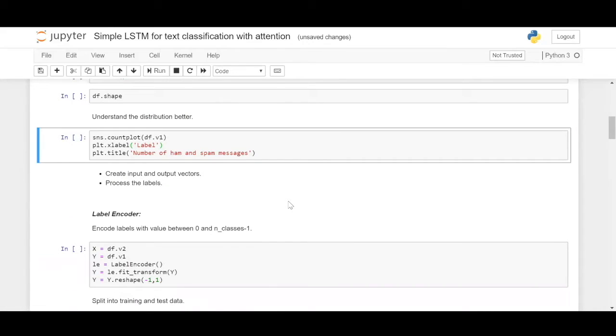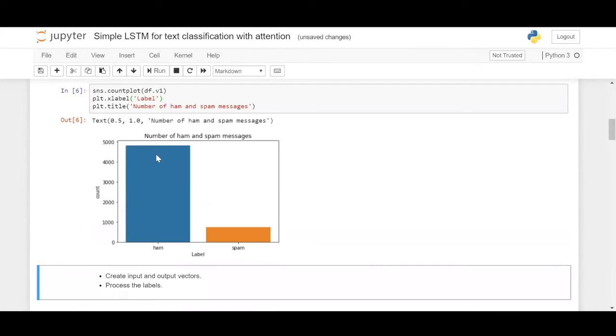Let's understand the distribution by plotting the number of ham and spam messages. Clearly there's a huge imbalance in the data. We have less than 1,000 spam messages and more than 4,000 ham messages.